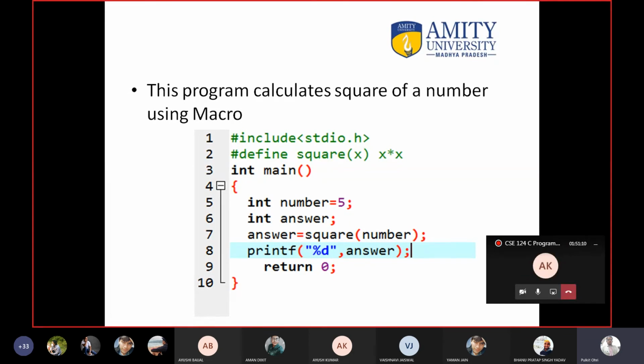MCQs we cannot cover in today's class because the time is almost over. A lot of MCQs are there on the macro. We will do it in the next class.